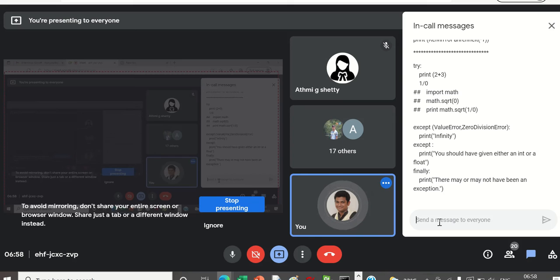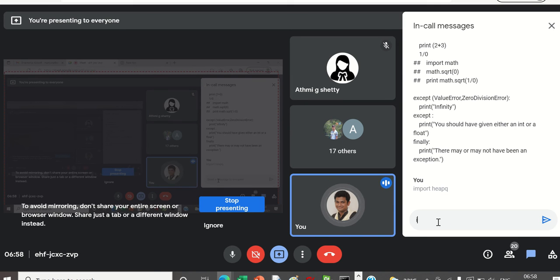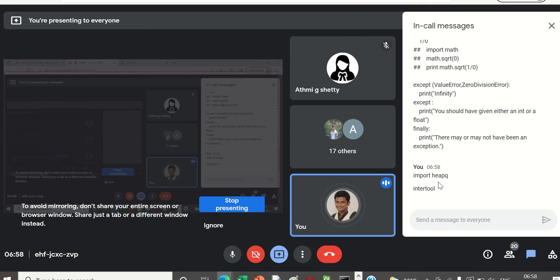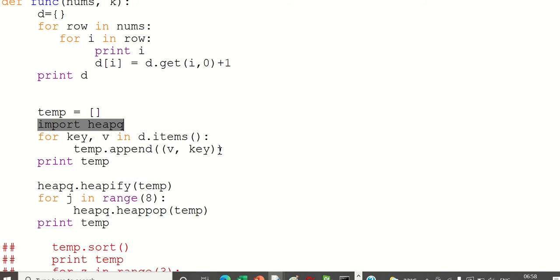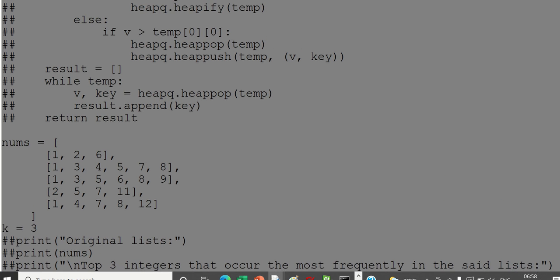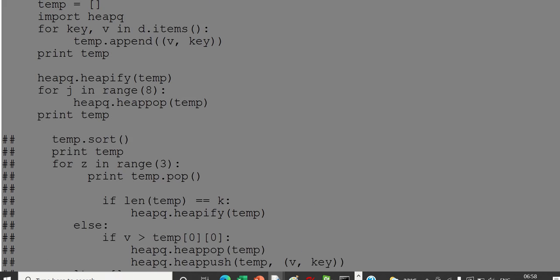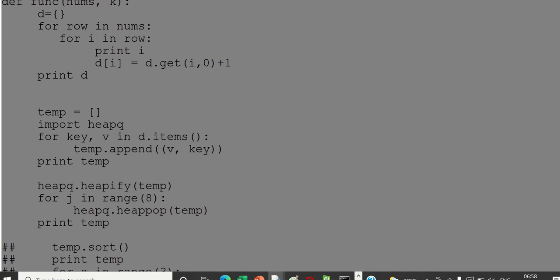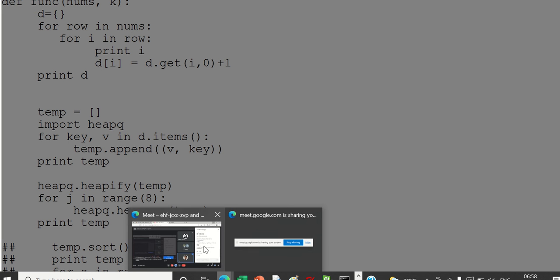One is heap, and the other is itertools. Try to understand these. One simple program I'm sharing, try to see the application of this, heap. These are advanced things which a person must know if he is doing some work in Python.